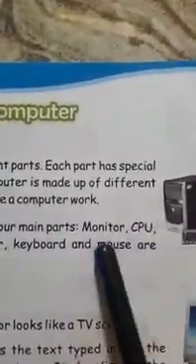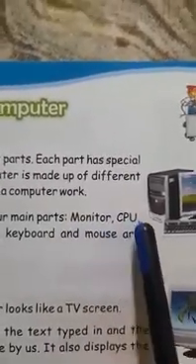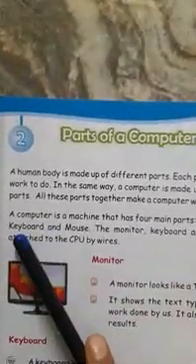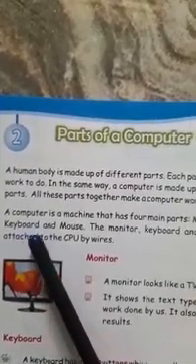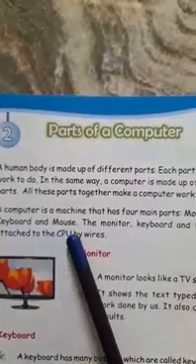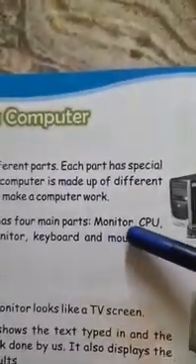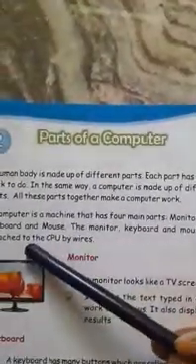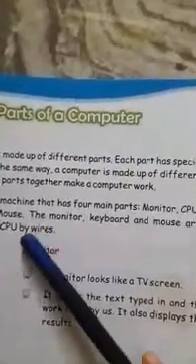Monitor, CPU, keyboard and mouse. So the computer has 4 main parts. What are they? Monitor, CPU, keyboard and mouse.